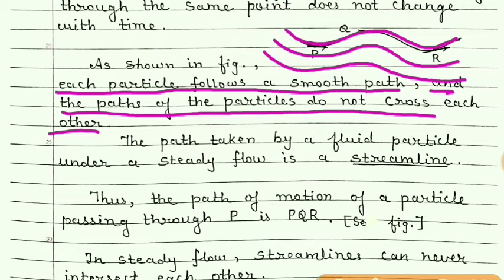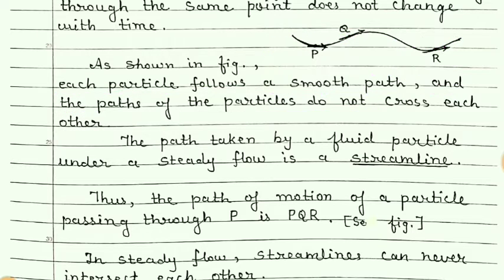If any particle is here at this point, then during the flow it will follow this path only, and if any fluid element is here, then it will follow this path only. This particle cannot come to this streamline and move along this path. So each and every fluid element will follow its path when it is a steady motion.